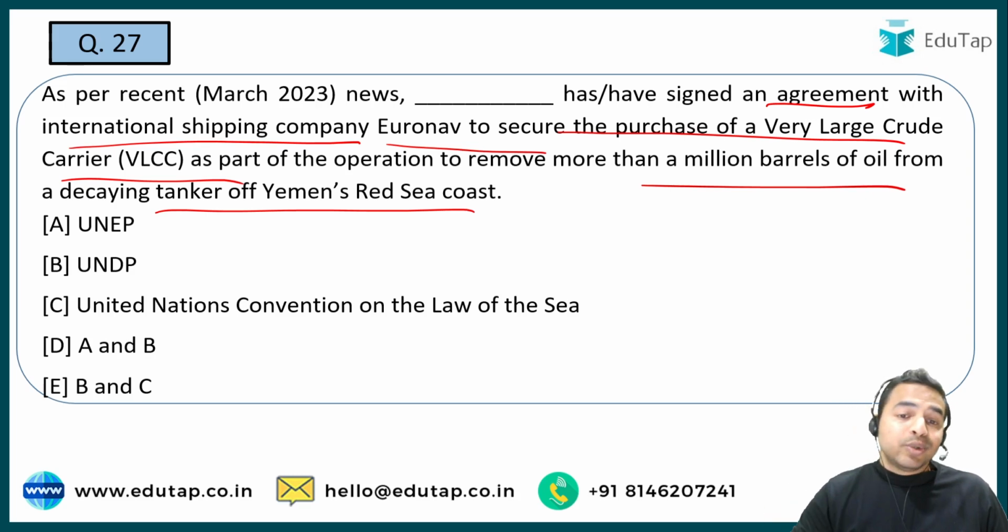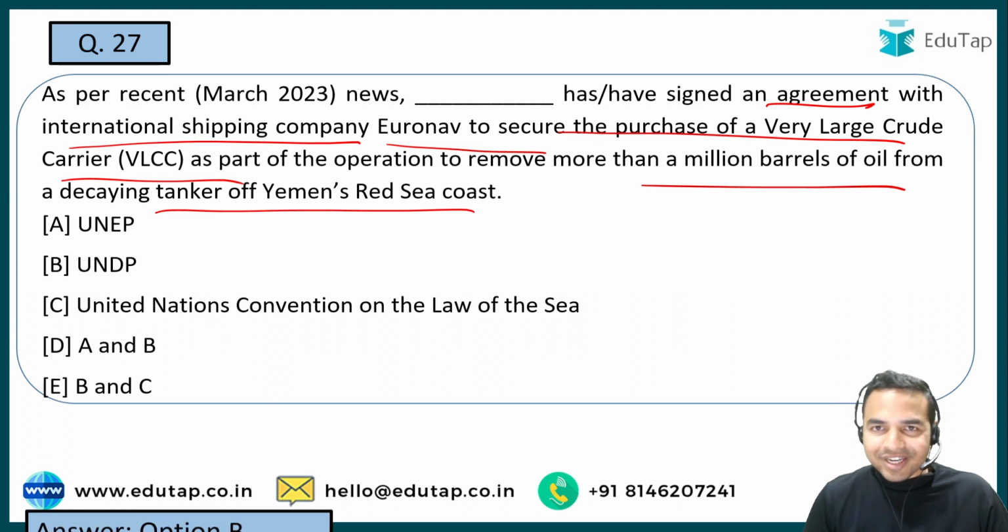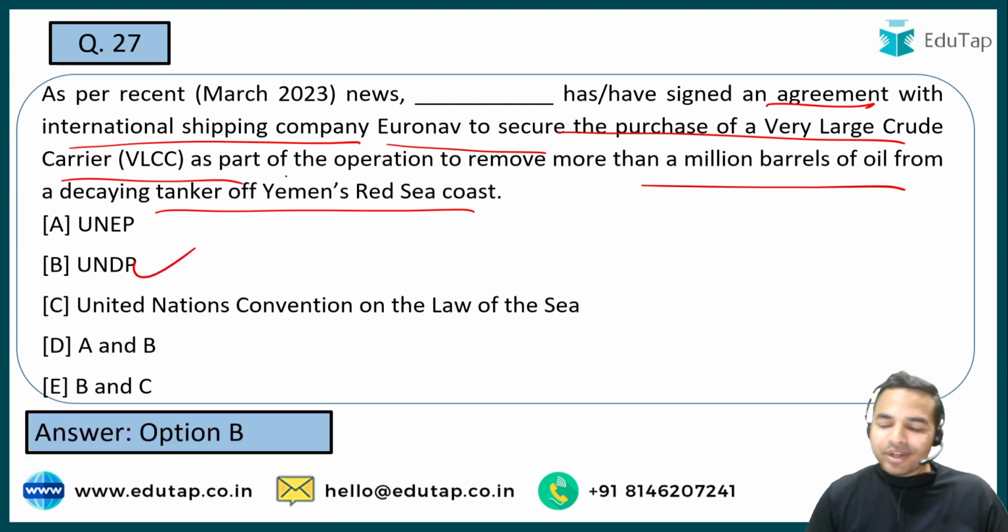It is just asking you the name of the organization which has signed this particular agreement, and the right answer to that particular question is basically, let me give you a small hint, that this particular organization is headquartered in New York. Now I think it is very easier for you to answer this question. Absolutely, it is option B, that is United Nations Development Program.